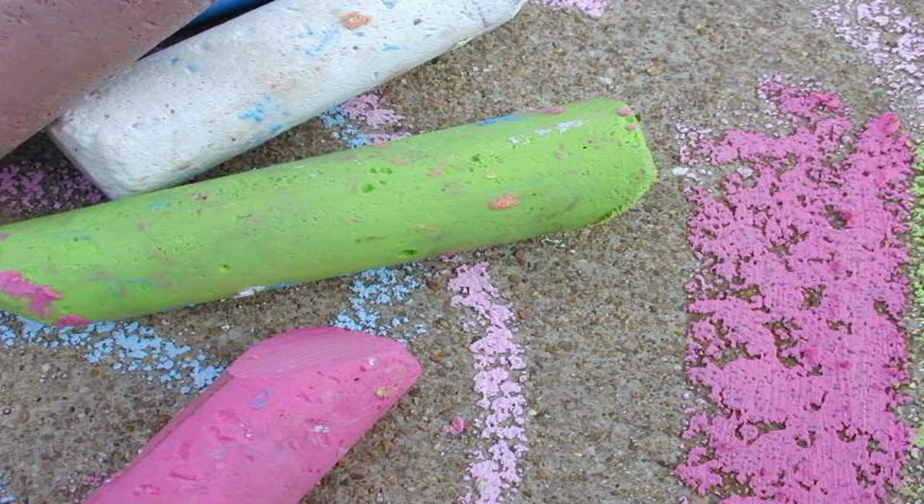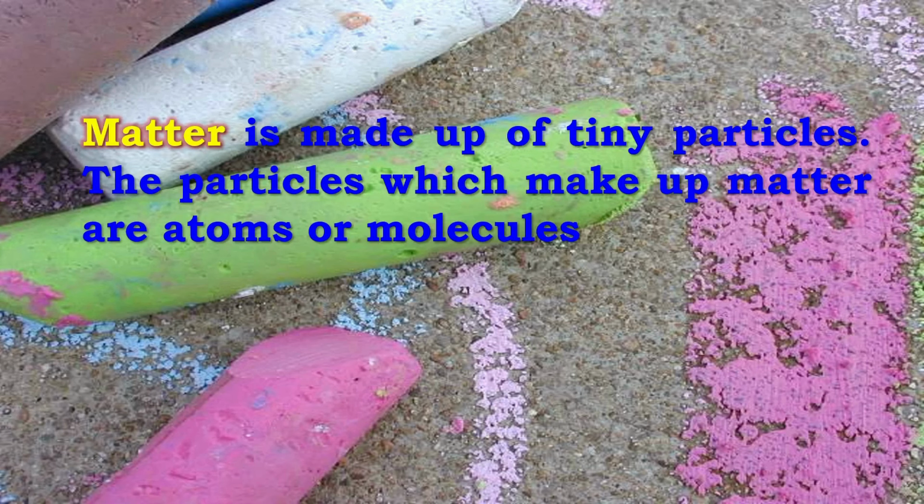Everything around us, like chalk, water, air, and even our bodies, is made of tiny particles. These particles are so small that we can't see them with our eyes. The basic building blocks of all matter are called atoms or molecules. So, no matter how big or small an object looks, it is always made up of these tiny particles.